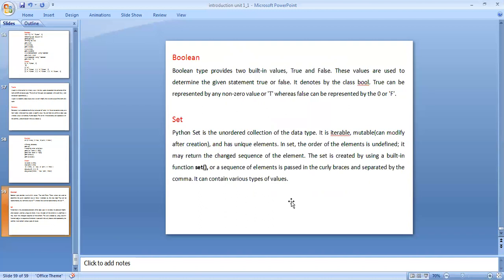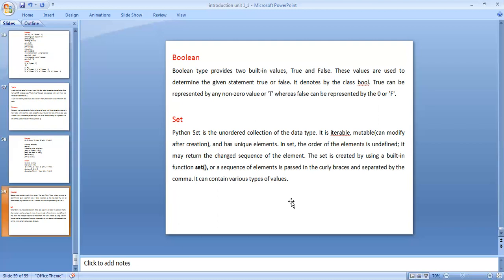And set. Set is one of the data types. A Python set is an unordered collection of data. It is iterable and can be modified after creation also. In the set data type in Python programming, when you are declaring variables, size and locations, after execution time we can also modify or create them.